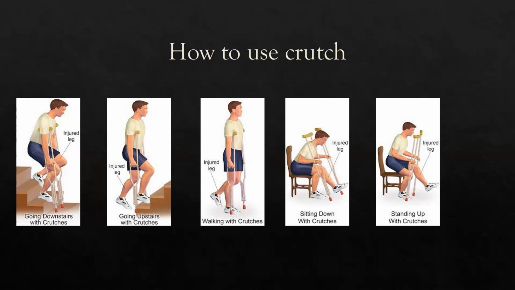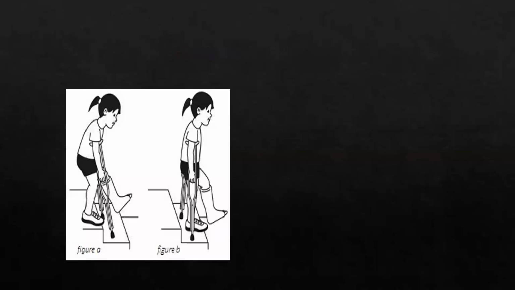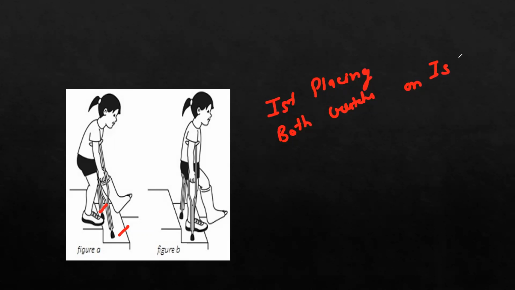So our question is about going downstairs. This is the exact right answer here. When descending the stairs with crutches, the proper technique involves first placing both crutches on the first step.